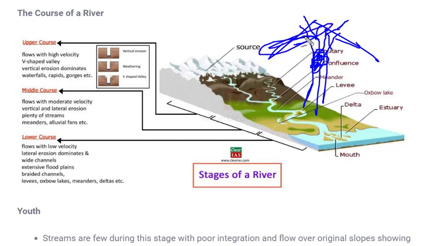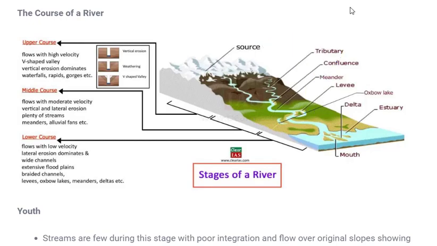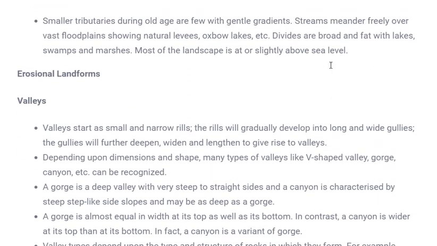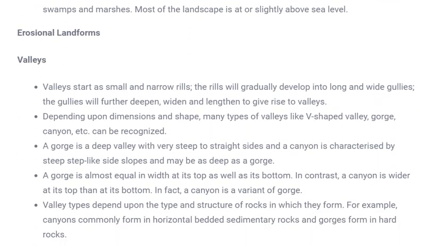In the youth stage, the integration of rivers is very low, whereas when it moves into the other stage, that is maturity, the integration becomes very high by comparison. Okay, so let's see what landforms are formed. First is a valley, which we have already discussed.